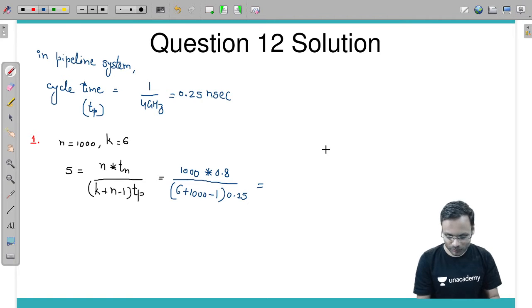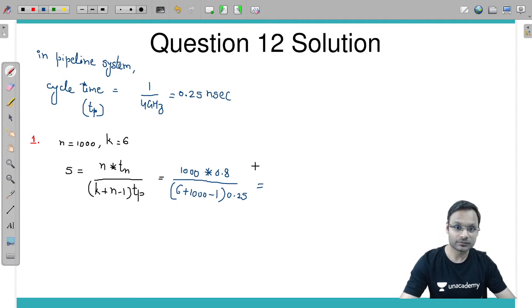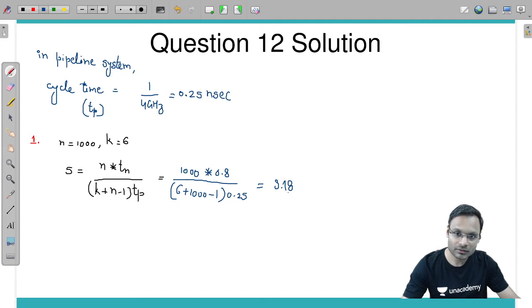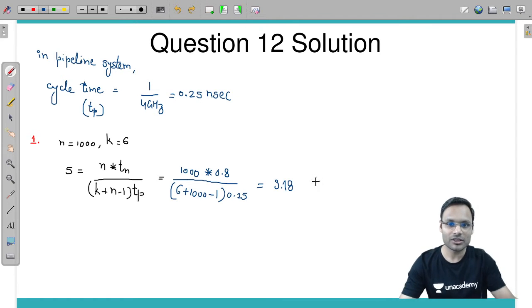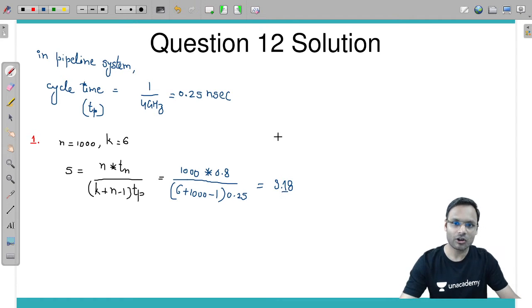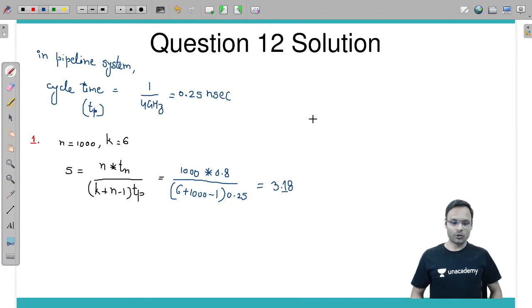Solve this. How much are you getting? It will be 800 divided by the denominator, and you will be getting 3.18. Are you getting the same answer? Can you confirm if you are getting the same answer or not? I am getting 3.18. Somebody, I guess, has already written the answer. That's pretty amazing.